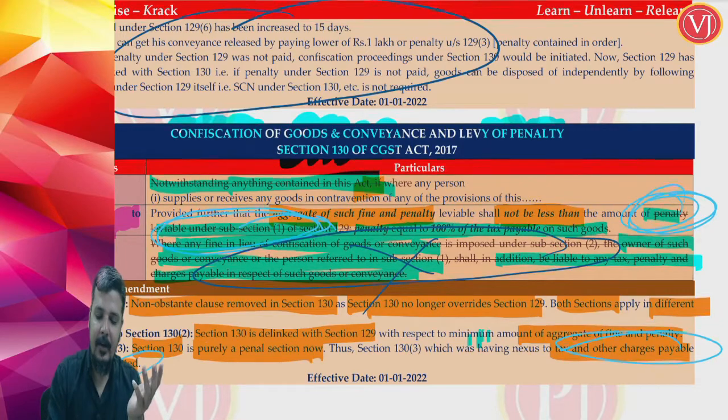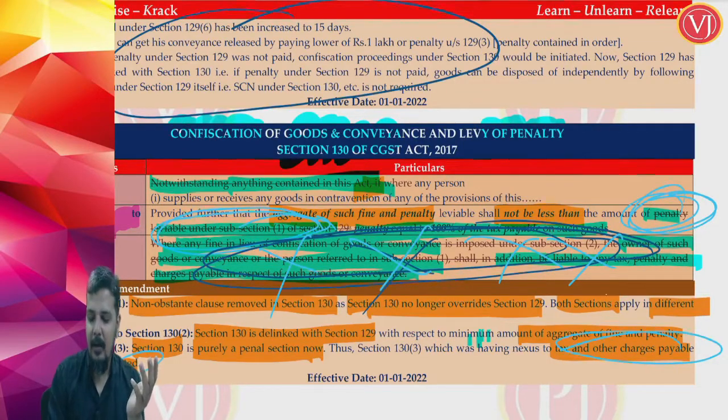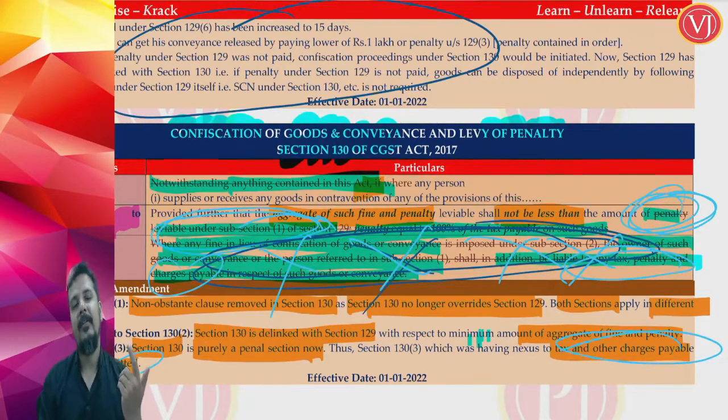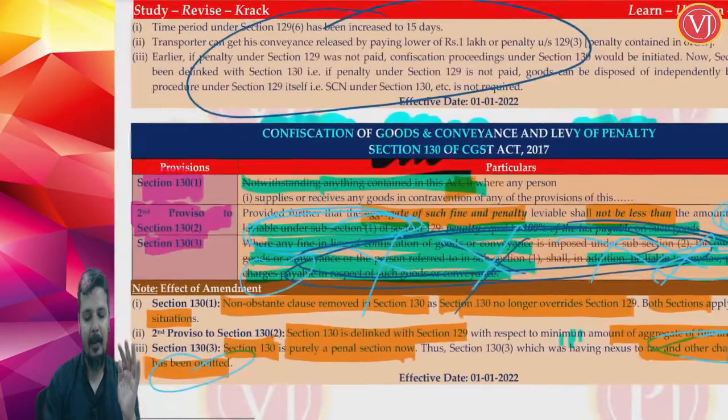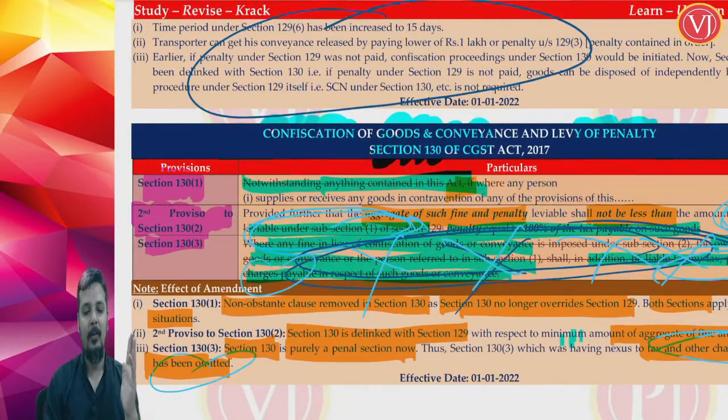Now what are they trying to tell? They are telling that this provision 130 will only and only talk about the fine and penalty. It won't talk anything about your tax, other charges payable, etc. They thought that this section 130 subsection 3, which was linking it with the tax and other charges payable, was causing a bit of confusion, and it was not required. Rather than the confusion, it was not at all required, because section 130 is a pure penal provision, penalty provision. So talking about taxes and other charges payable was not making any sense. Thus section 130 subsection 3 has been omitted.